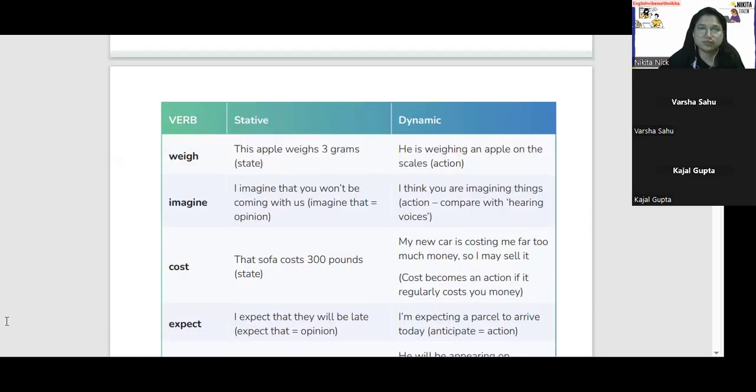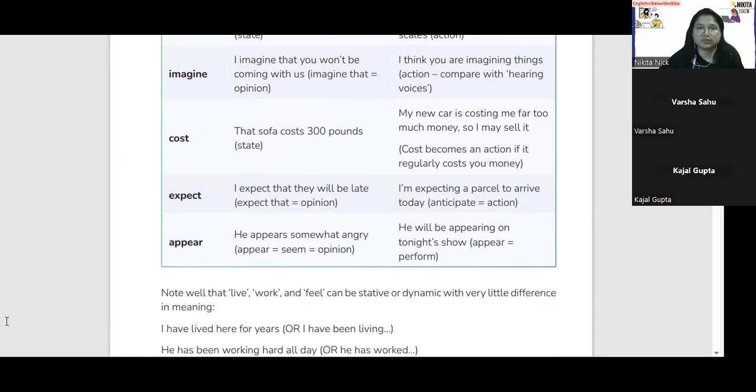Imagine. I imagine that you want to be coming with us. I think you are amazing things. Imagining.